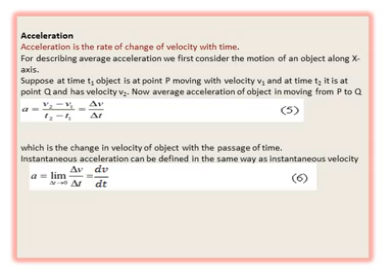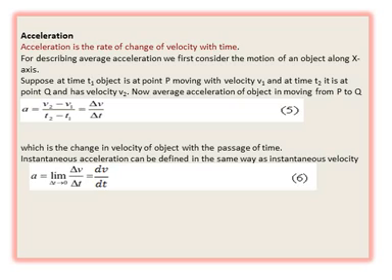Now the next one is average acceleration. Average acceleration is used when the object is moving with variable velocity, and the average acceleration is the ratio of the total change in velocity of the object to the total time taken.